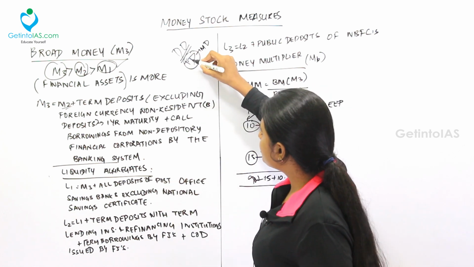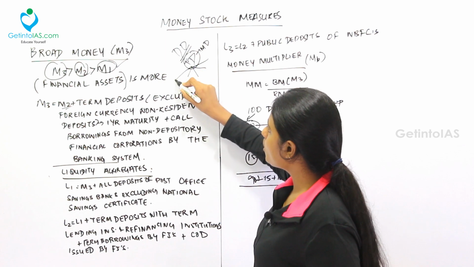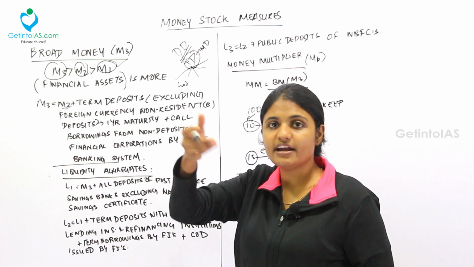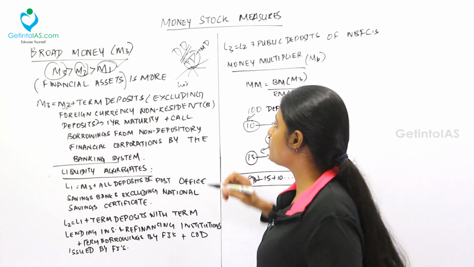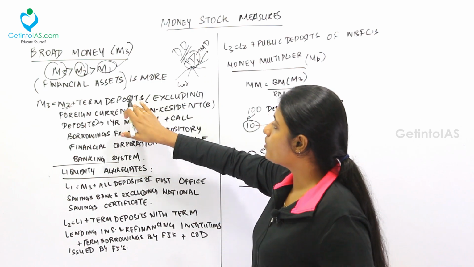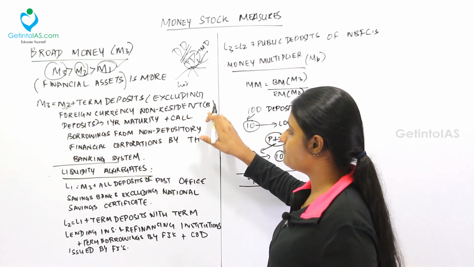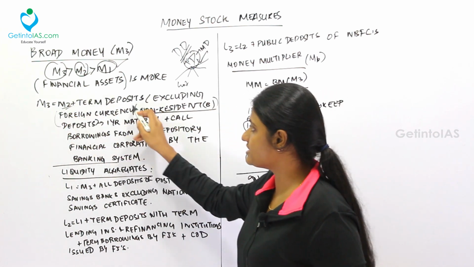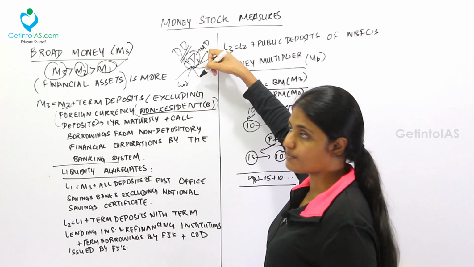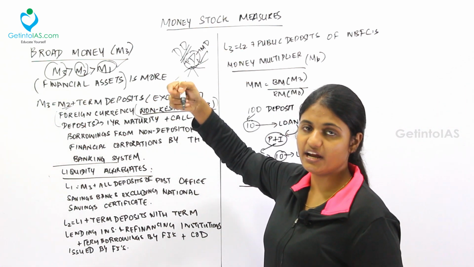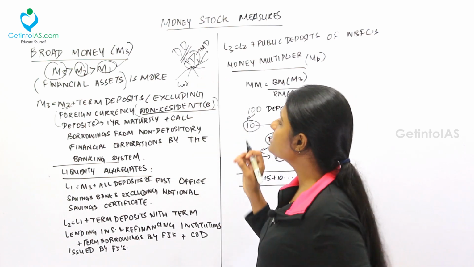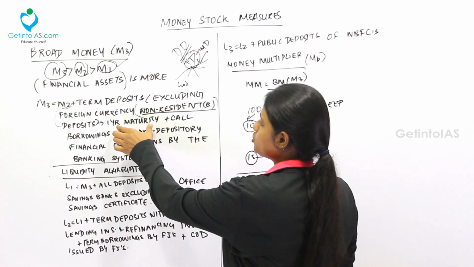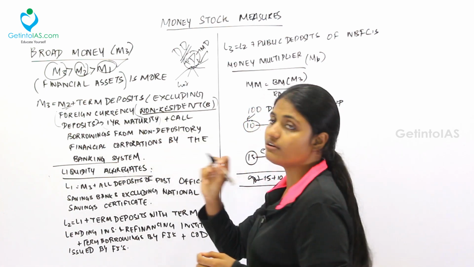So with term deposits, the banks can lend to a lot of people. The deposit I have kept in the bank is what the bank lends out to many people, and that's why term deposits are used. Now, term deposits excluding foreign currency non-resident bank deposits. There are non-resident, foreign banks in India with certain foreign currency, and that is excluded from these term deposits. They also have a kind of term deposit in foreign currency, and that is subtracted from the term deposits, and only over 1 year maturity.